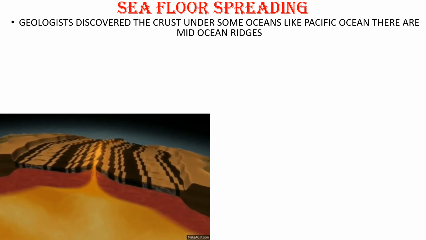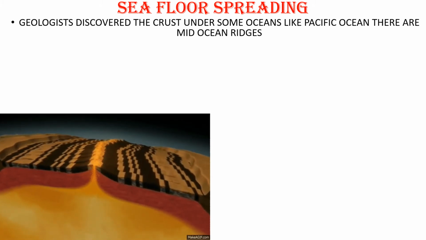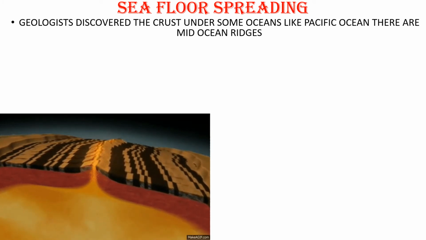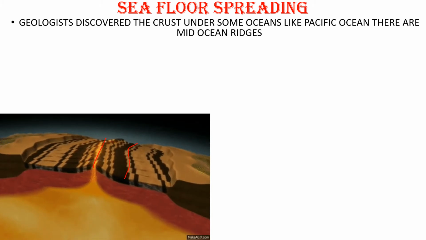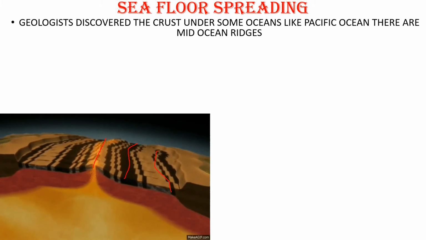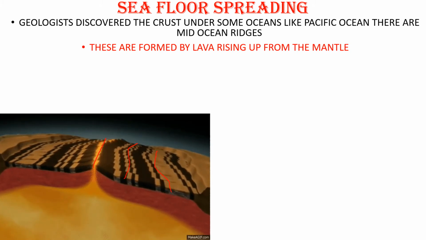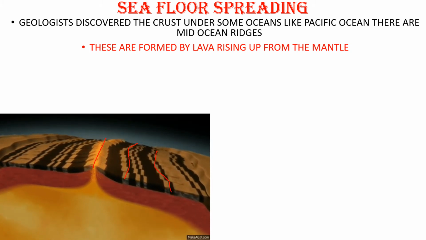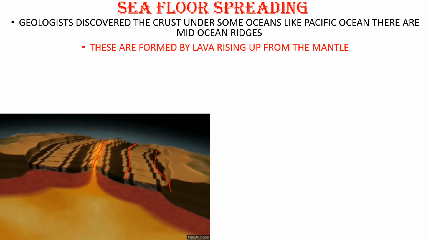Geologists discovered that the crust under some oceans, like the Pacific Ocean, has mid-ocean ridges. See, these lines are ridges. And these are formed by lava rising up from the mantle. How are they formed? Because of the lava that is rising up from the mantle.